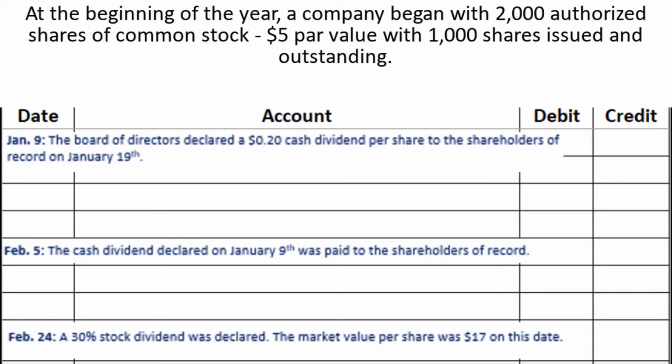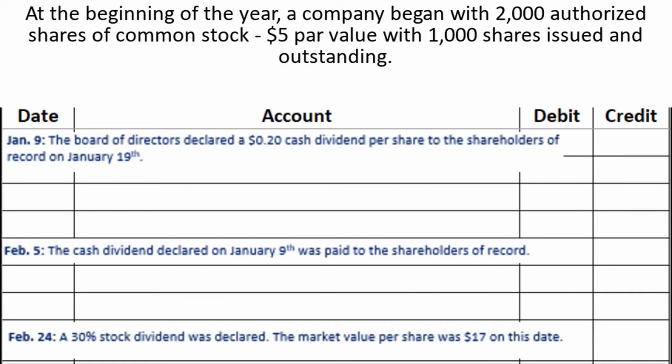So this question says that at the beginning of the year, a company began with 2,000 authorized shares of common stock, $5 par value, with 1,000 shares issued and outstanding. The first journal entry that we have to complete says that on January 9th, the board of directors declared a 20-cent cash dividend per share to the shareholders of record on January 19th. So this journal entry is for the date of declaration that we talked about earlier.